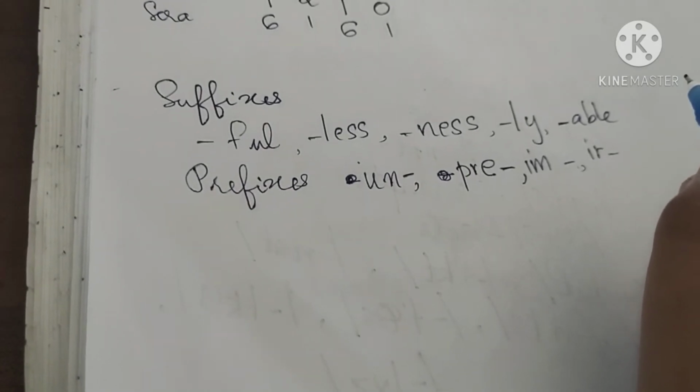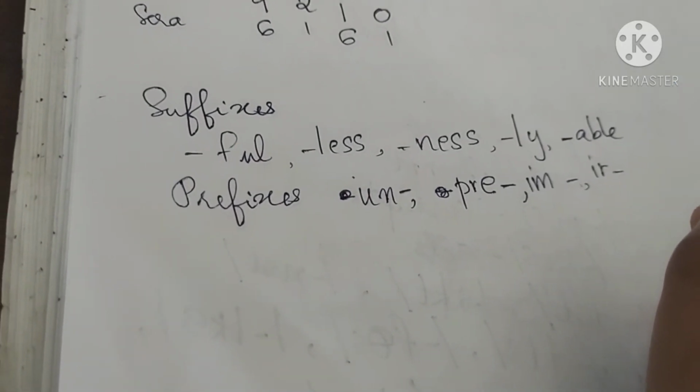The stress will be on the original syllable itself.